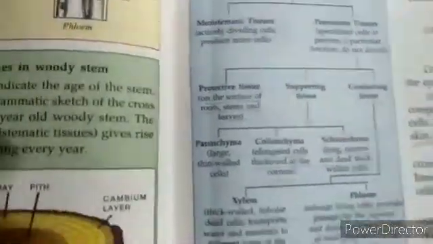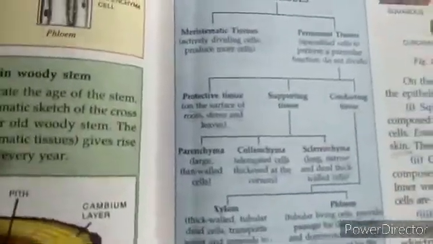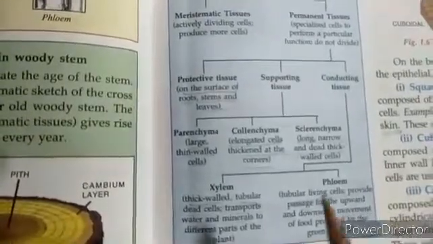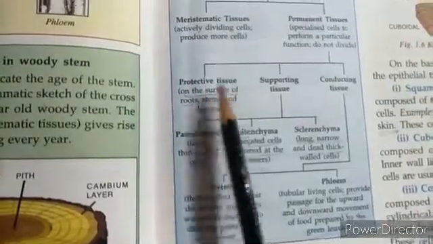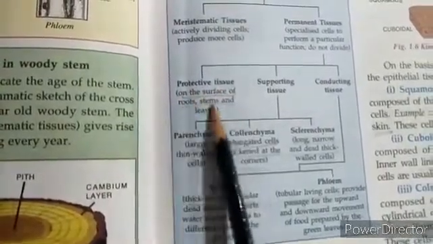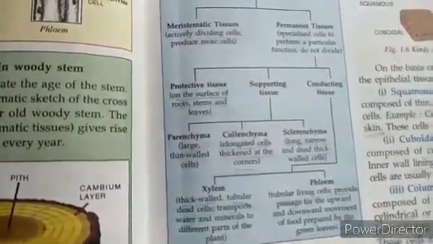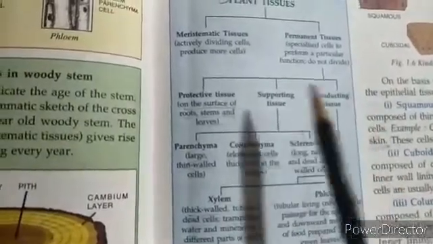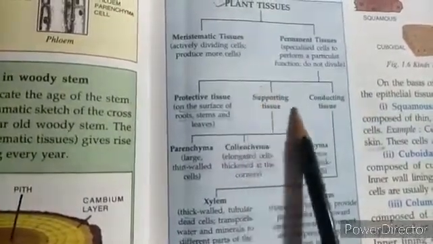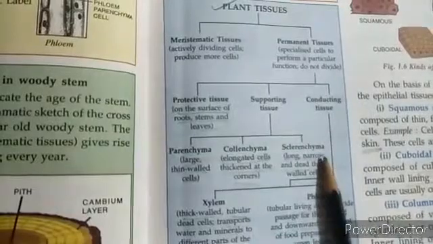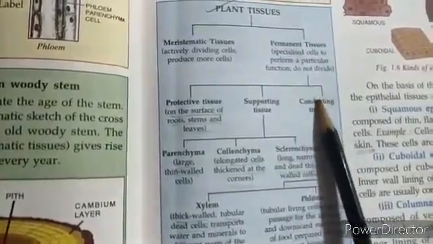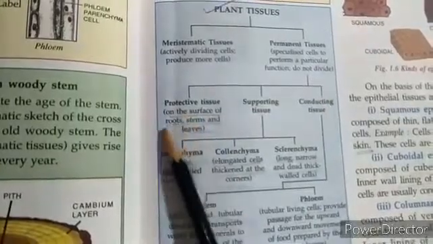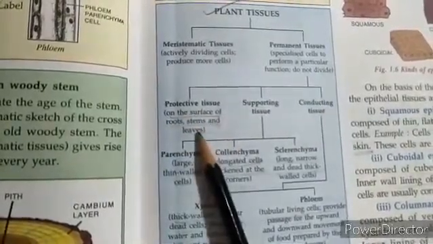permanent tissue. When we go further with permanent tissue, we can see the permanent tissue is further divided into protective tissue on the surface of the root, stem and leaves. These are known as protective tissue. Then the second category is the supportive tissue, and more details are given which we will come to. And then there is also conducting tissue. So protective tissue is on the surface. We came to know about it right now.